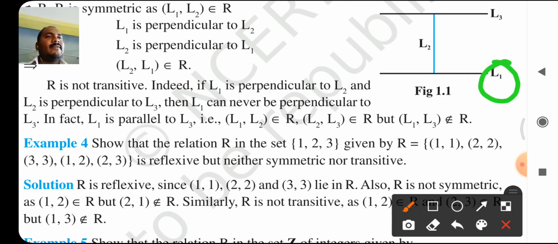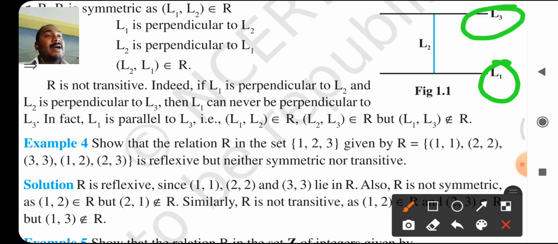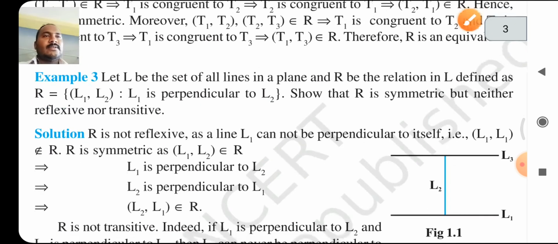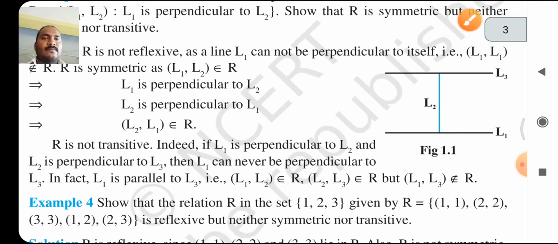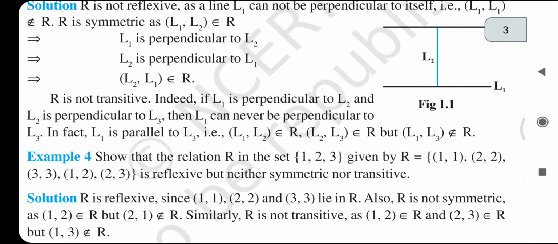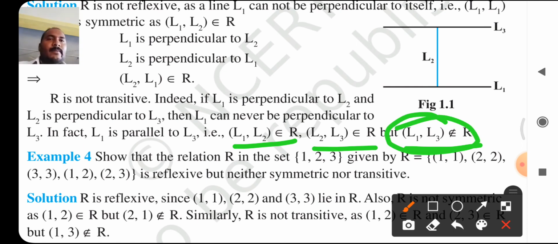L1 can never be perpendicular to L3, but L1 is parallel to L3. But the given condition is like this: L1 is perpendicular to L2. Therefore, (L1, L2) belongs to R, (L2, L3) belongs to R, but (L1, L3) does not belong to R, because L1 is not perpendicular to L3.